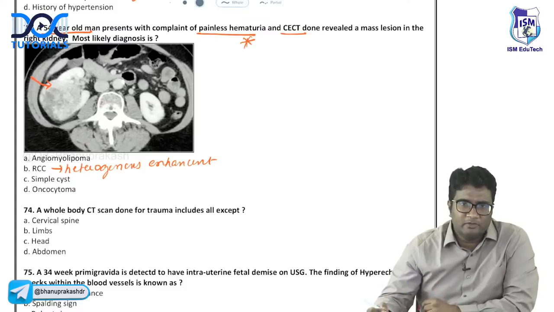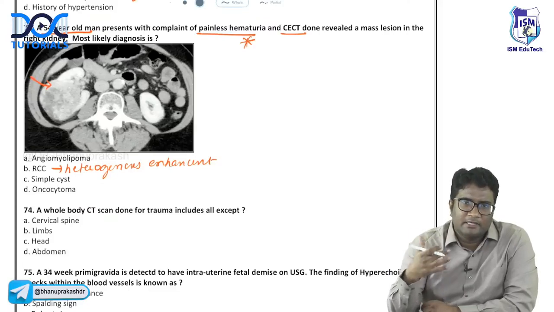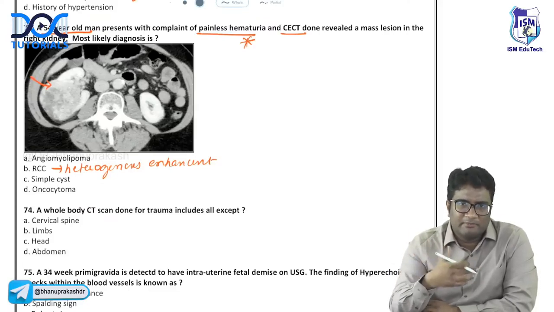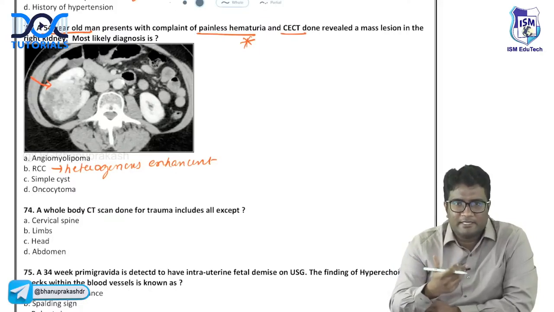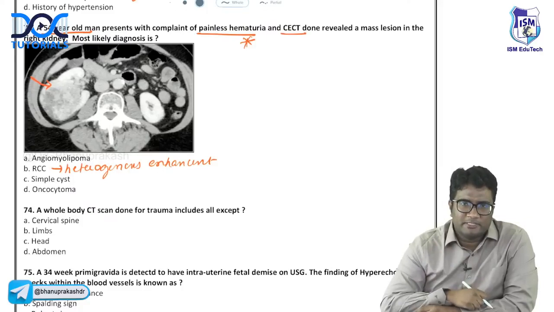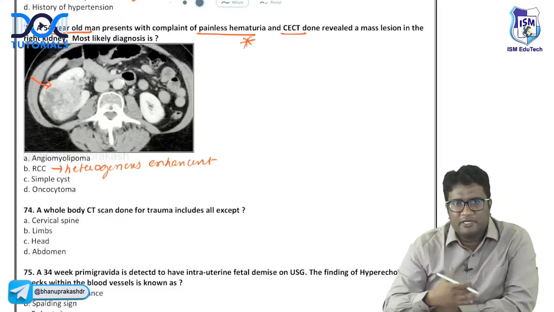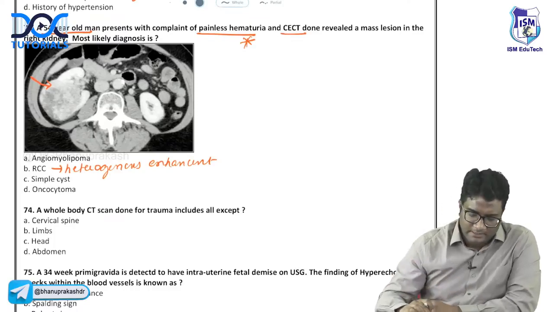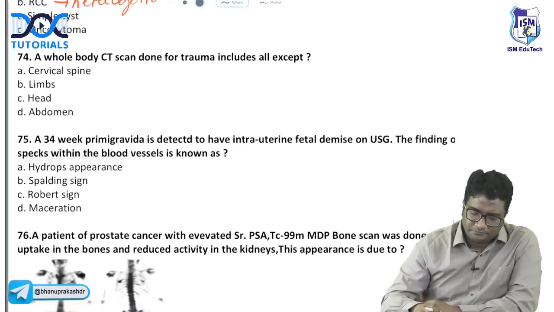That would be angiomyolipoma. So the black area that you see, compare it with subcutaneous fat. If it is appearing similar in nature, similar blackness, that is usually a fat containing lesion, angiomyolipoma. But if it is not similar, think of heterogeneous enhancement. Especially here, an elderly patient, smoker, painless hematuria is given. Go for RCC as the better answer.